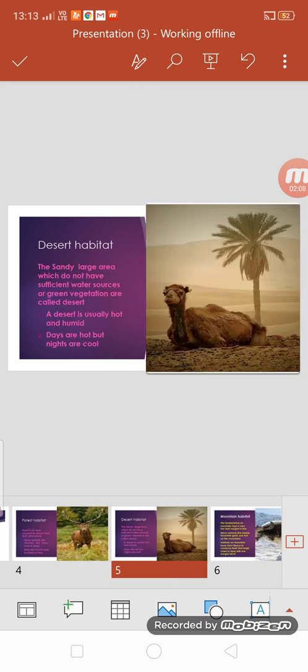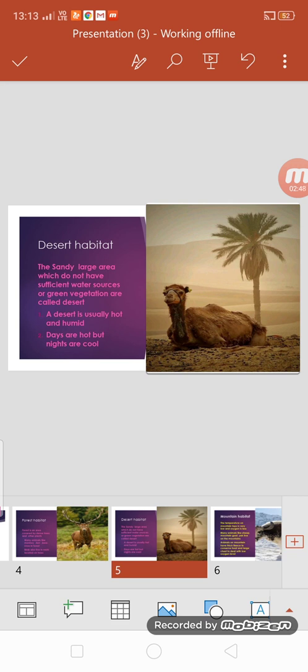Now we will talk about another terrestrial habitat, that is a desert habitat. Now what is desert? Desert is a sandy area which does not have sufficient water sources or green vegetation. Green vegetation means plants and trees. They have very few plants, very few trees, and the amount of rainfall is also less. Basically the climate in desert is very hot, right? And days are hot but nights are very cold, right children?